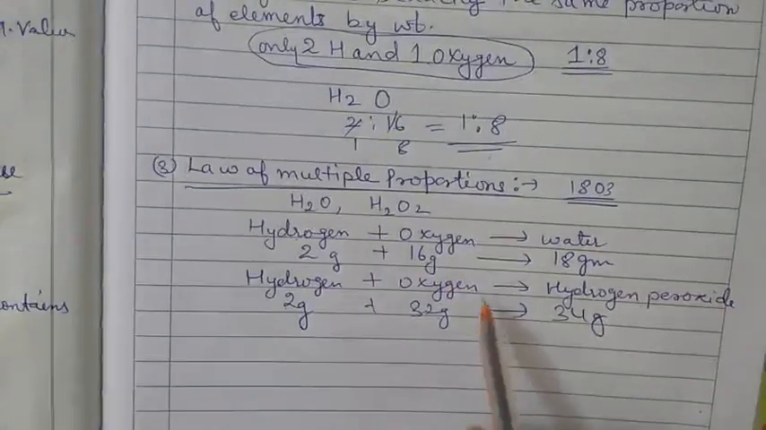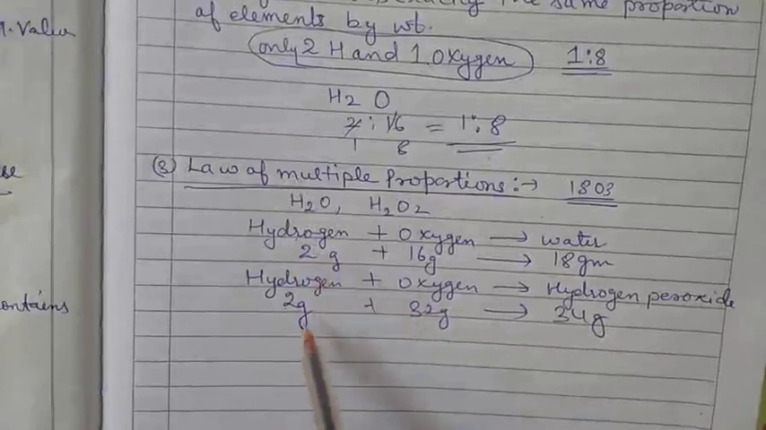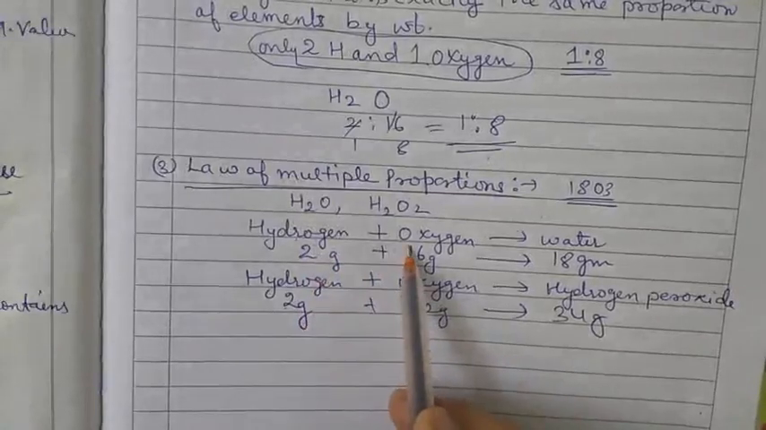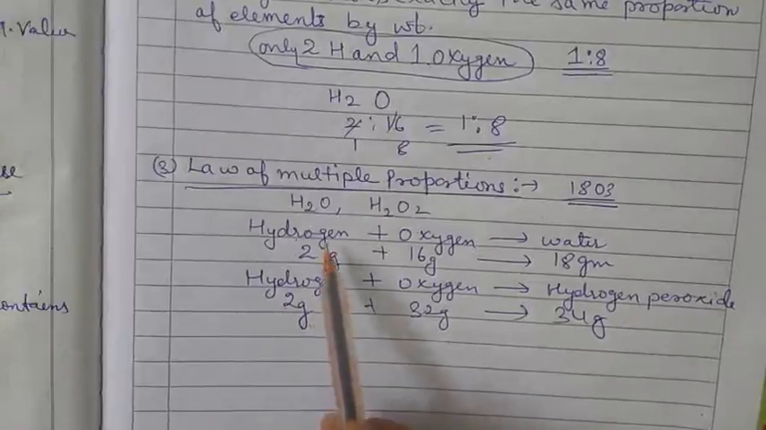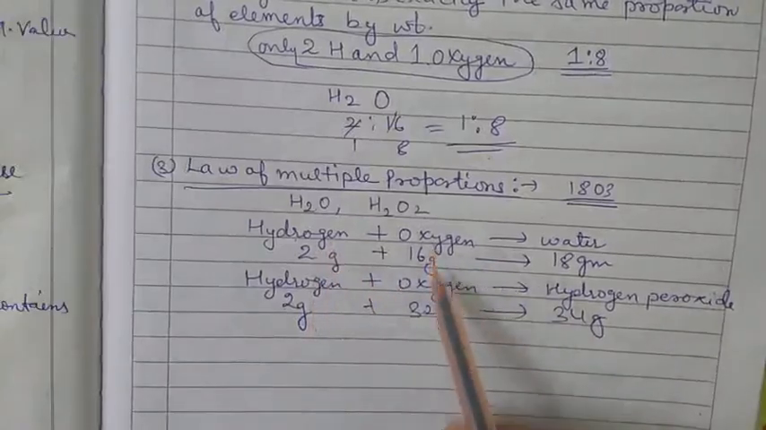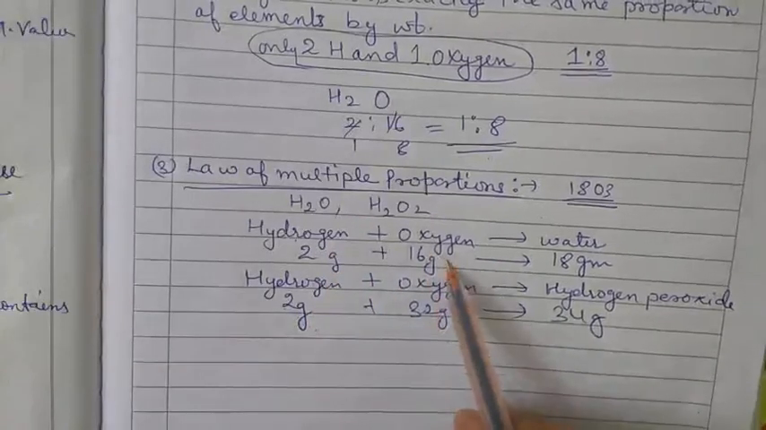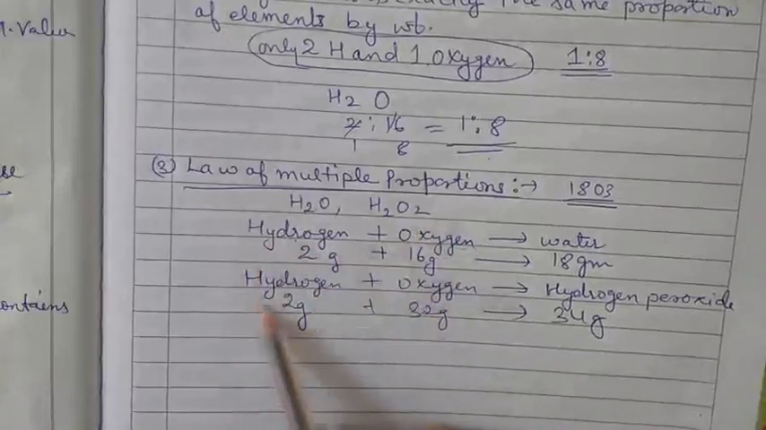That is combined with the fixed mass of the hydrogen. The mass of the hydrogen is fixed in both the cases. In case of water, the mass of hydrogen is 2. In case of hydrogen peroxide, the mass of hydrogen is 2. It means the mass of hydrogen is fixed. There is only a change in the mass of the oxygen. Here it is 16 and here it is 32. Clear?